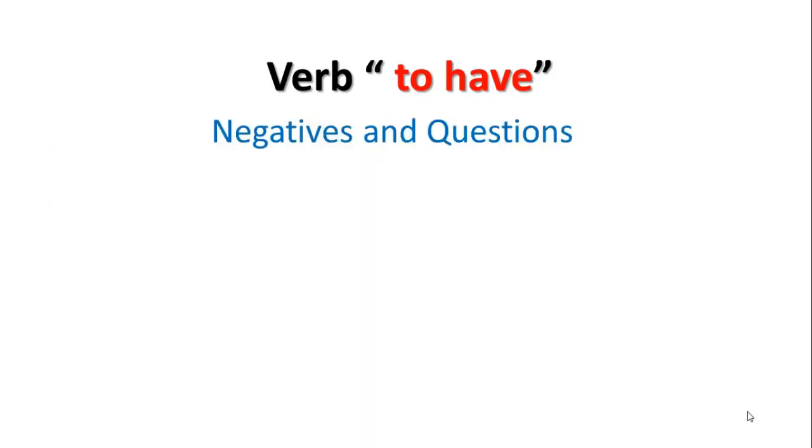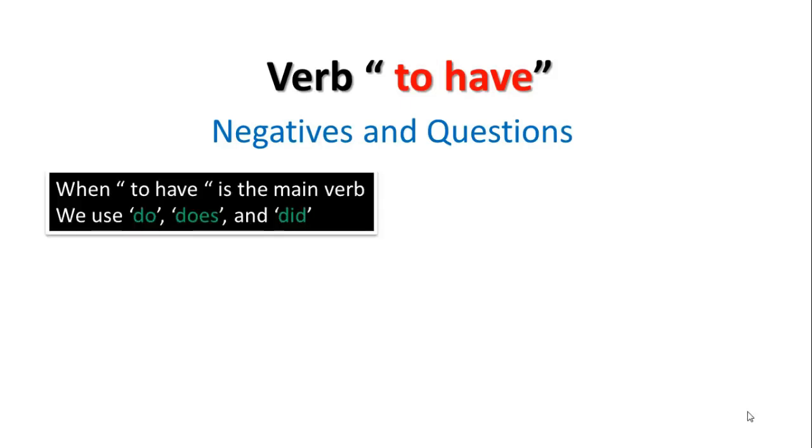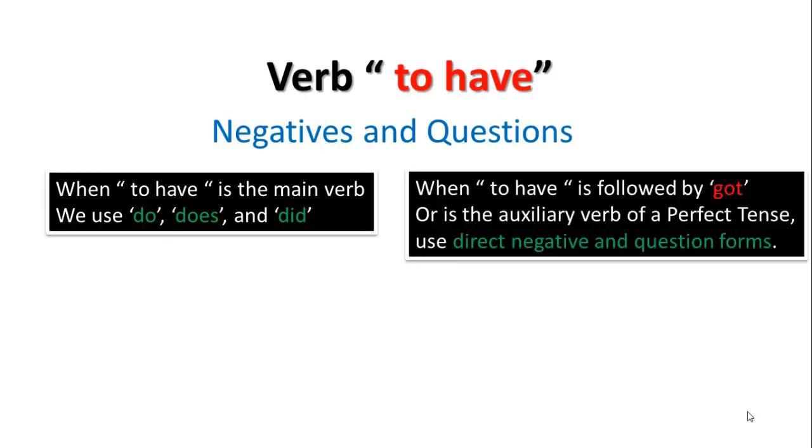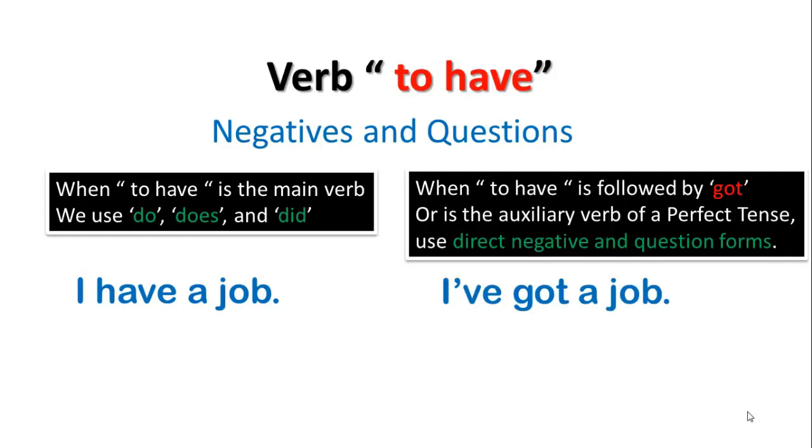Now, let's see about negatives and questions in the verb to have. When the verb to have is the main verb without the word got, when we do negatives and questions, we use do, does, and did, like any other main verbs. But if we add the word got to the verb to have, or it is an auxiliary verb of a perfect tense, we use direct negative and question forms. Let's see in examples. I have a job. I can say I've got a job. But the difference now we will see in the negative and question forms.